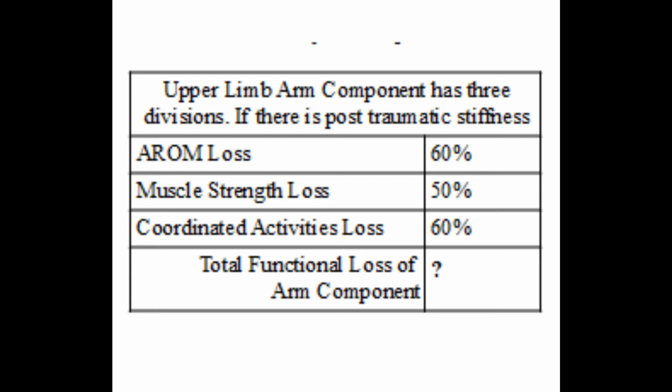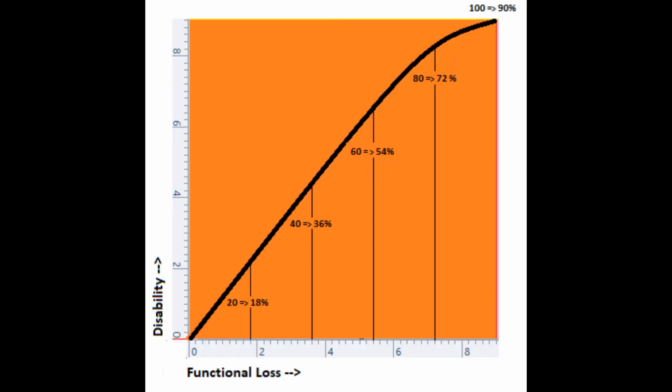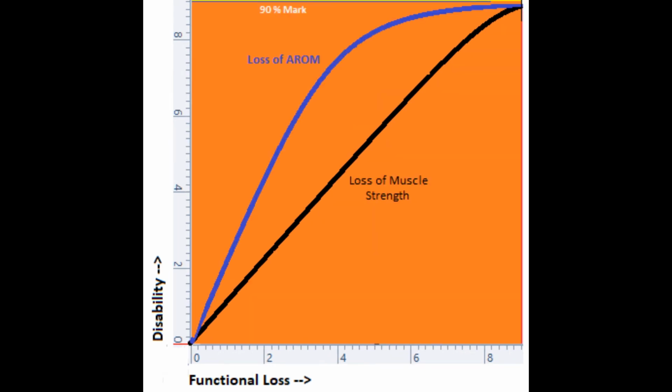Let us take a theoretical example of a progressive loss of muscle strength in an experiment. Let us plot the 90% values in a graph. When you plot the loss of muscle strength, it is almost straight. If you plot the loss of AROM at the same stages, it looks like this. It's in blue color. At all stages of loss of muscle strength, you can see that there is more loss of AROM. The resultant disability at all stages should be more than that of AROM. So the resultant disability also will be in the form of a curve. It cannot be a straight line.